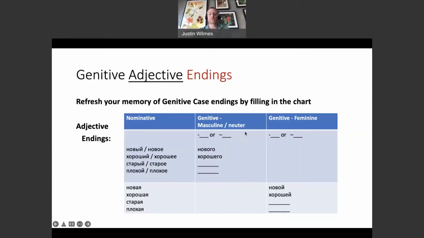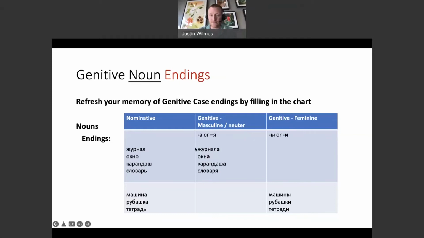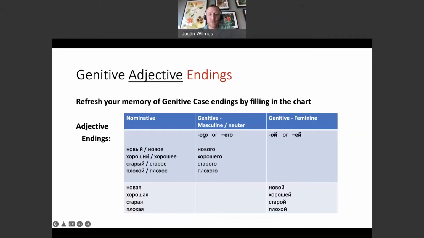Okay, so the short and sweet of genitive endings, other than plural, which we're going to talk about later, because we don't want to throw everything at you at once, right? But it's a, ya for masculine and neuter nouns, y, i, e for feminines. And ovo, yevo for masculine and neuter adjectives. Oi, ei for the feminine genitive adjective.